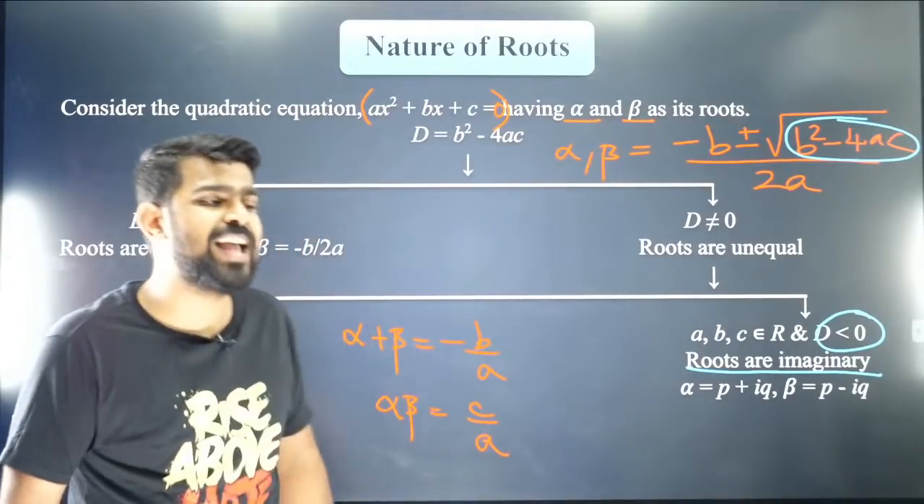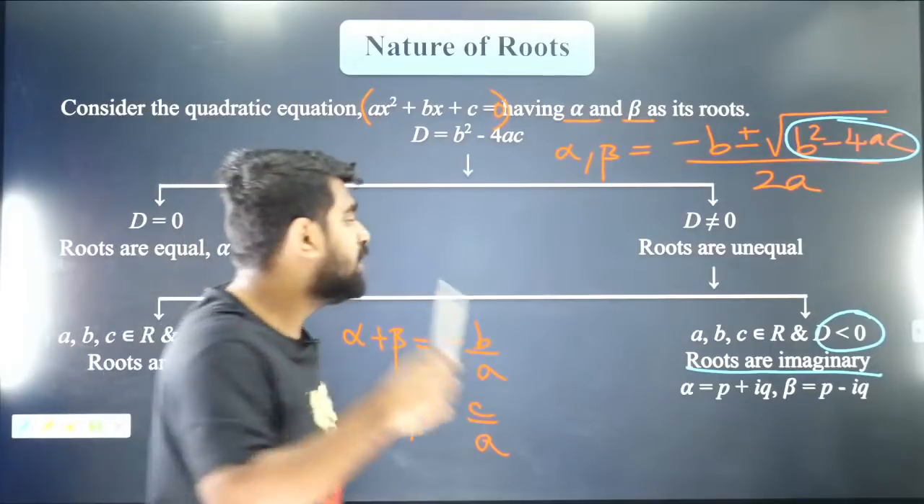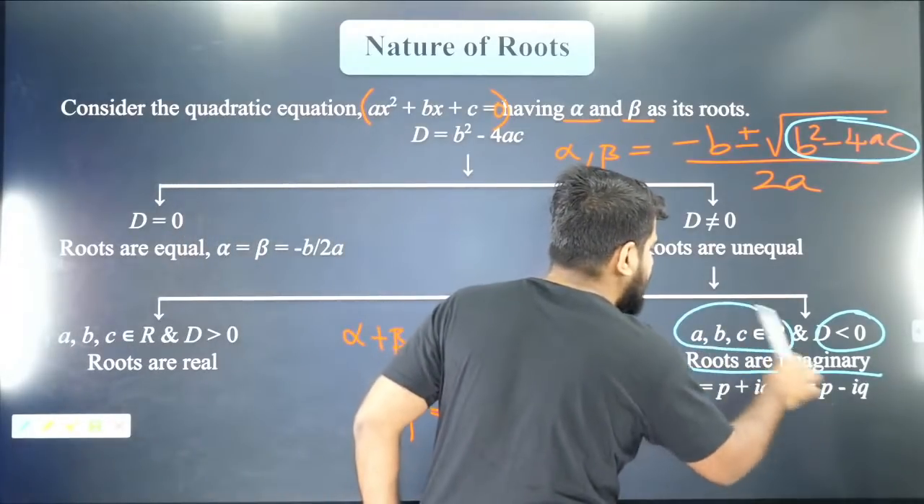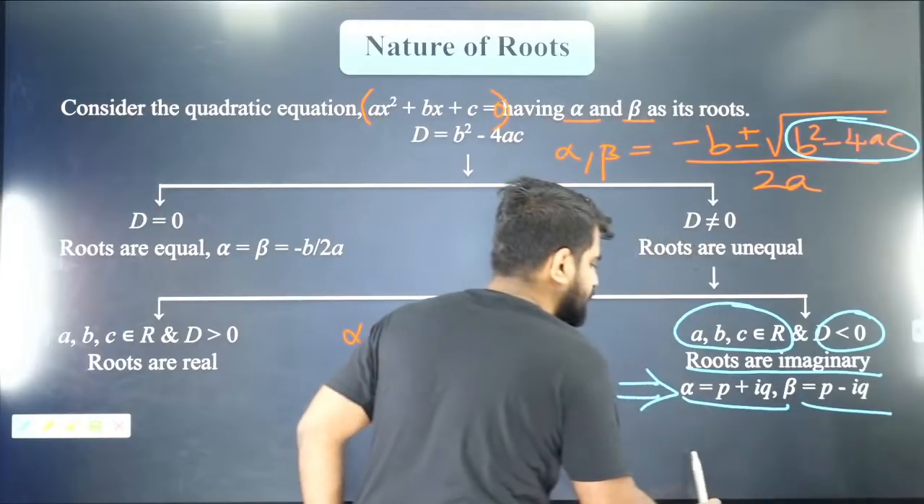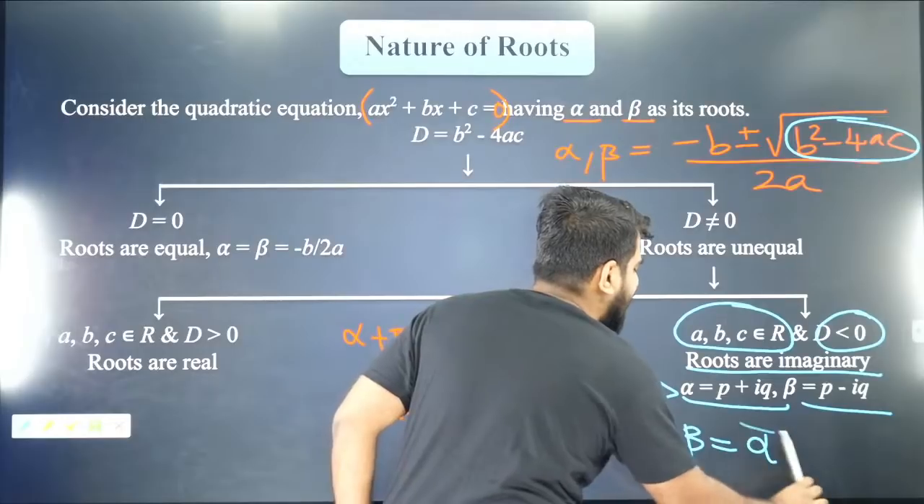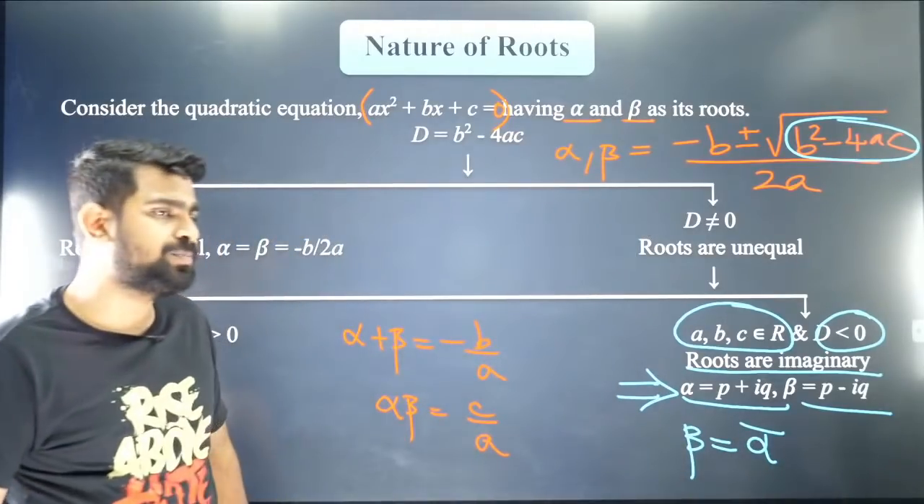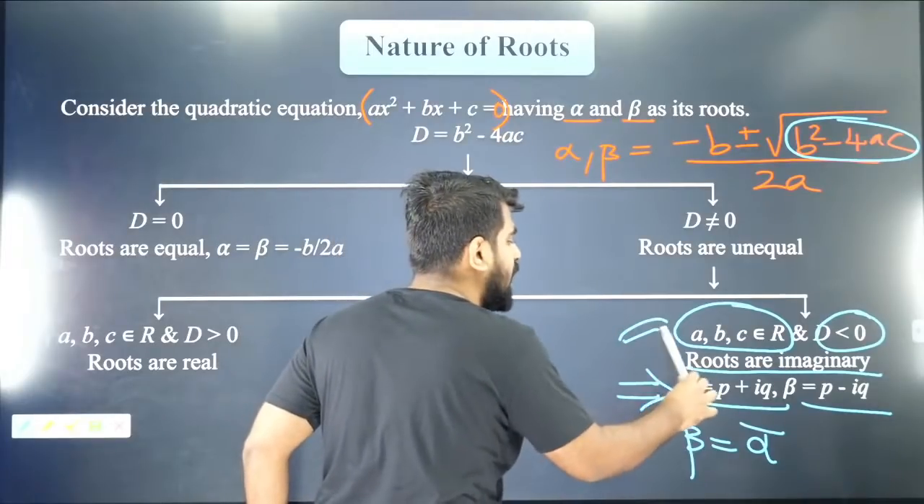If your square root is negative, then you have imaginary roots. But please listen carefully. If your a, b, c are real numbers, then the imaginary roots will occur in conjugate pairs. Are you all clear with it? But that will happen only when a, b, c are real numbers.